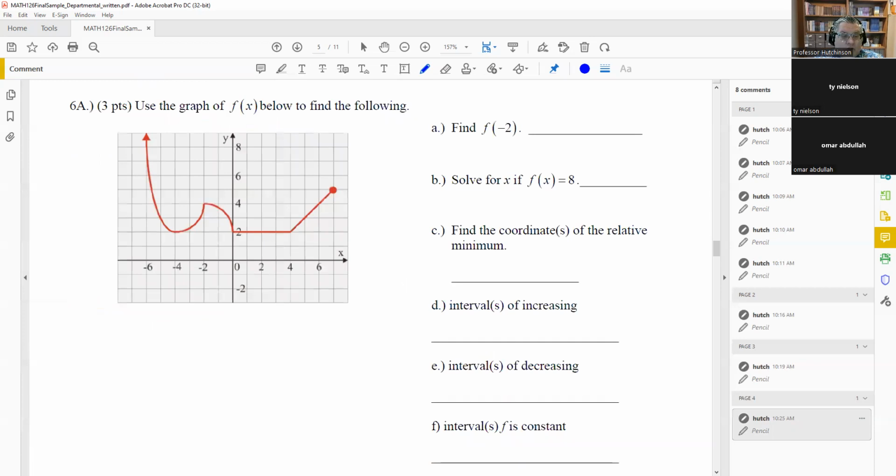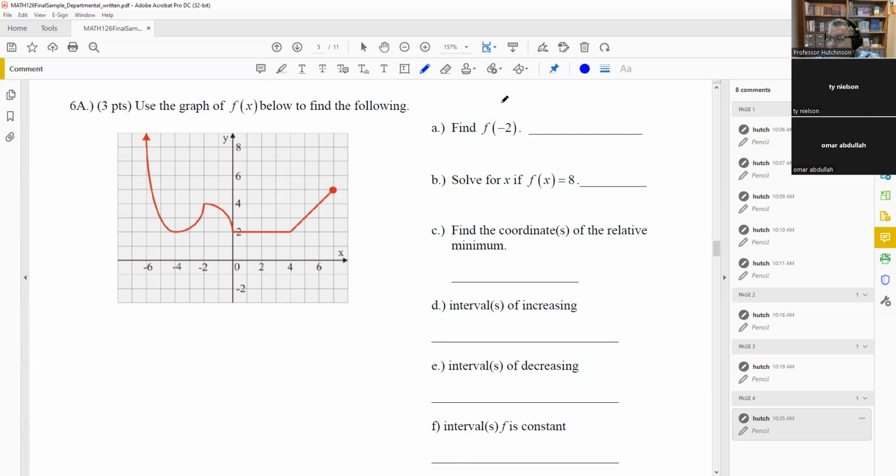All right, number 6 is going to have questions similar to this. It's going to ask you to read a couple values off the graph. It's going to ask for relative max, relative min, and then increasing and decreasing. But it's going to be off of a graph only. You're not going to have any equation to work with here. Just only a graph. Okay, so it says find f of -2.